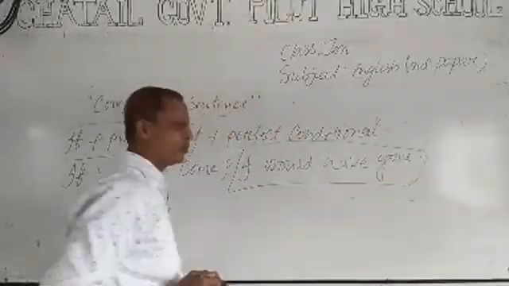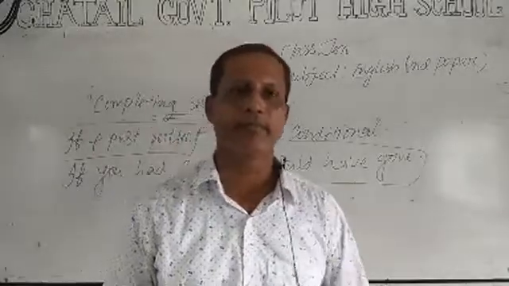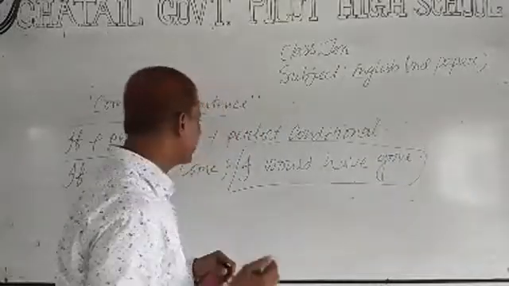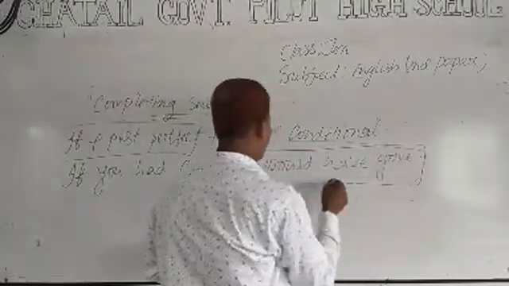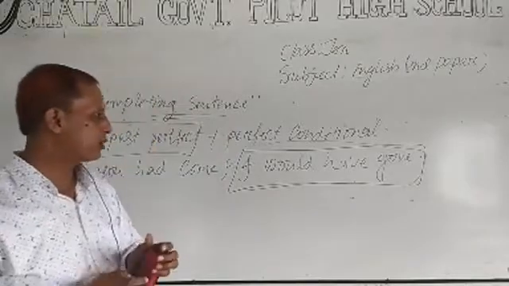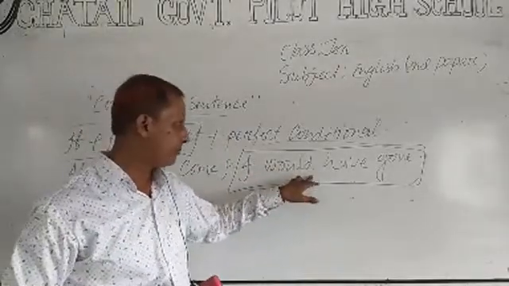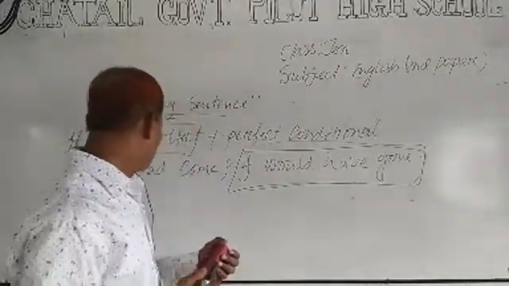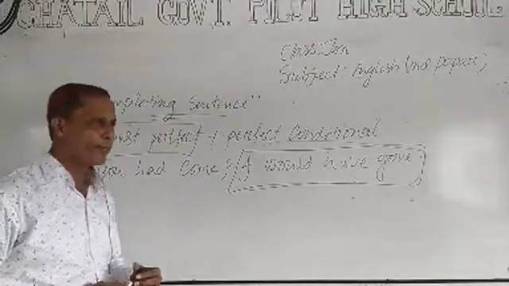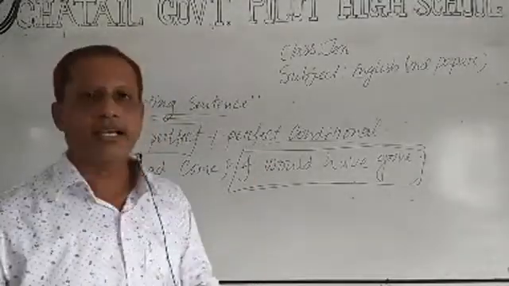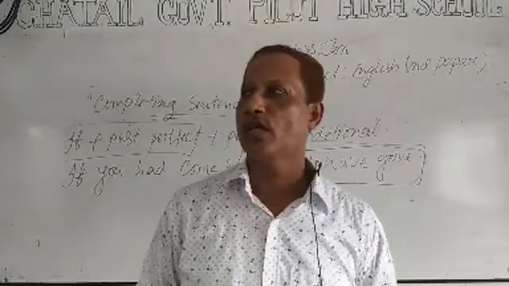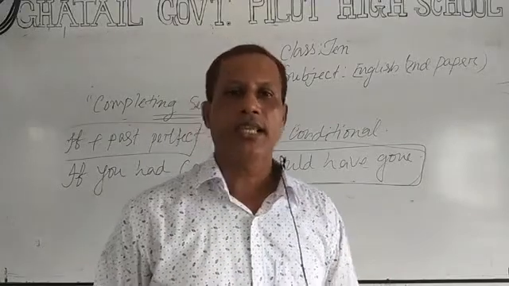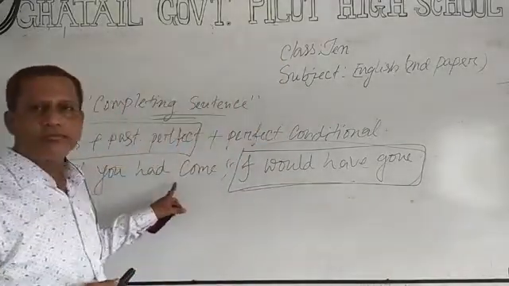If we use would have, should have, could have, might have after subject and past participle form of verb, then it is perfect conditional. How can we make perfect conditional? After subject we have to use would have, should have, could have, might have plus past participle form of verb. Okay, dear students, by this time I hope you have understood. These are the conditional sentences. We know conditional sentences are of three kinds: first conditional, second conditional and third conditional. This is also called third conditional.